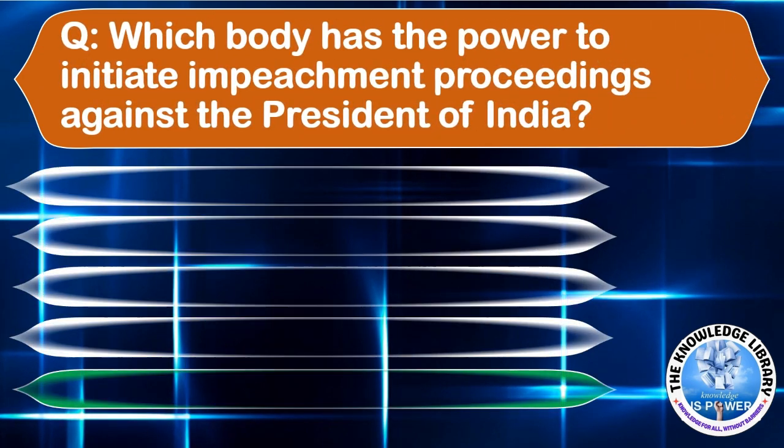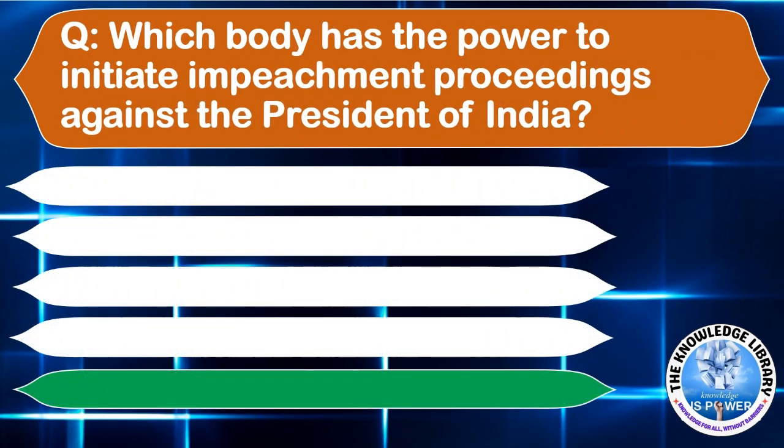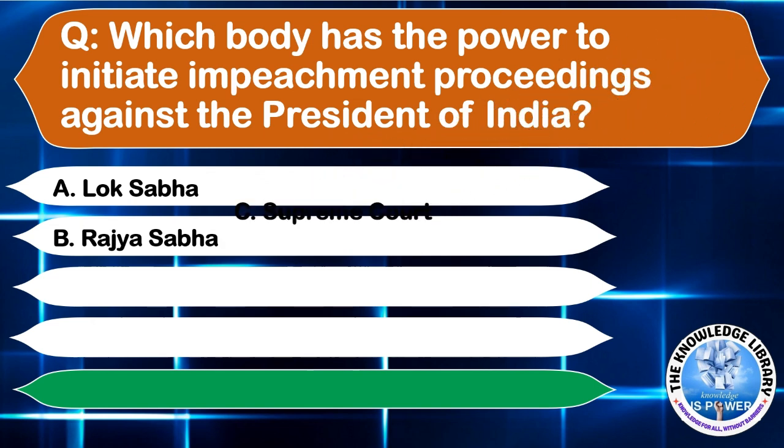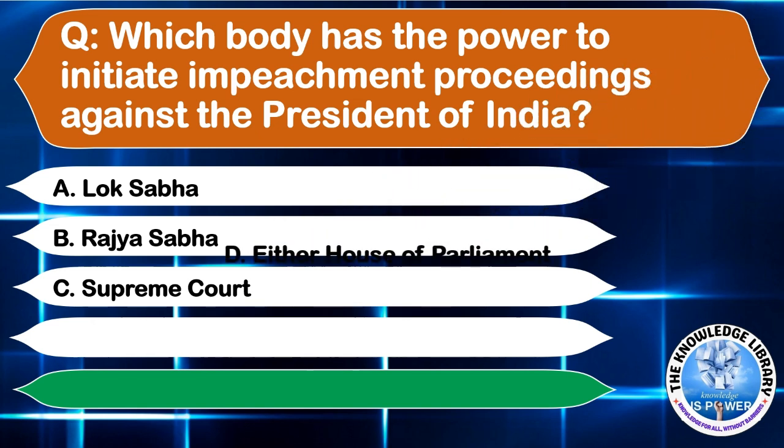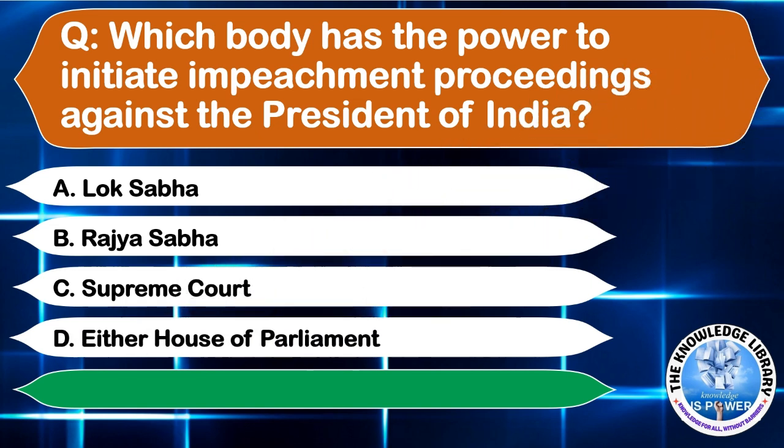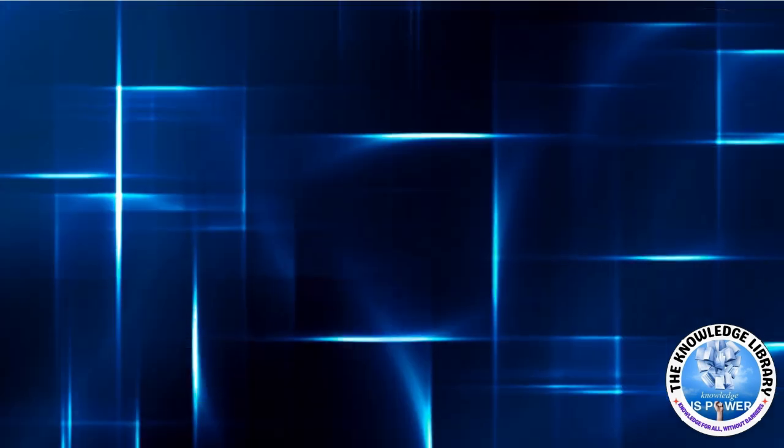Which body has the power to initiate impeachment proceedings against the President of India? Option A, Lok Sabha, option B, Rajya Sabha, option C, Supreme Court, or option D, either house of the Parliament. The correct answer is option D, either house of the Parliament. Moving to the next question.